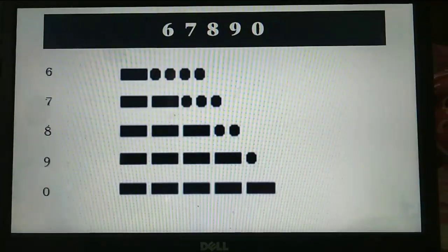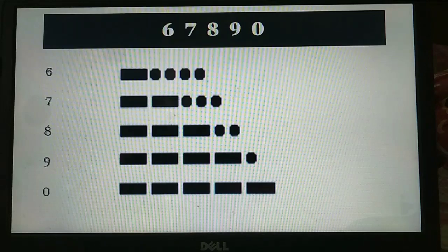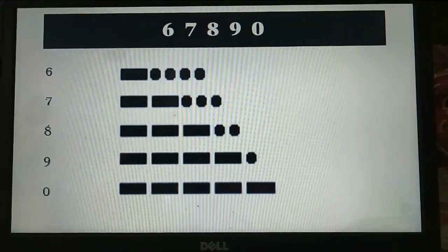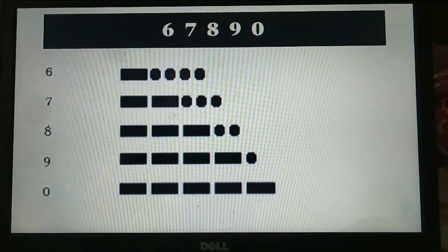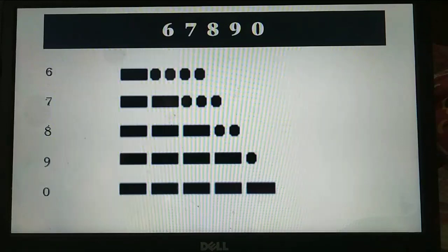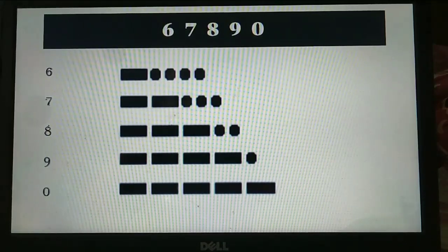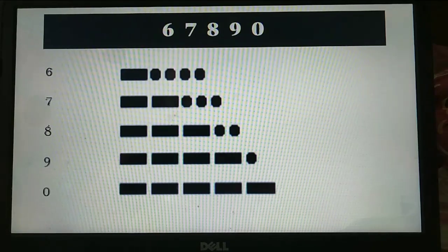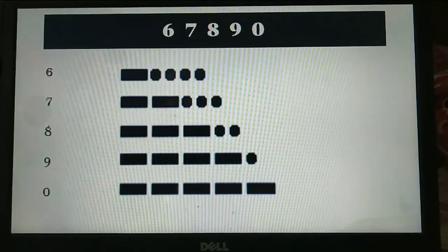And the next grouping of numbers is 6, 7, 8, 9, 0. There is no 10. The Morse code of 6 is dah dit dit dit dit. The Morse code of 7 is dah dah dit dit dit. The Morse code of 8 is dah dah dah dit dit. The Morse code of 9 is dah dah dah dah dit. The Morse code of 0 is dah dah dah dah dah.